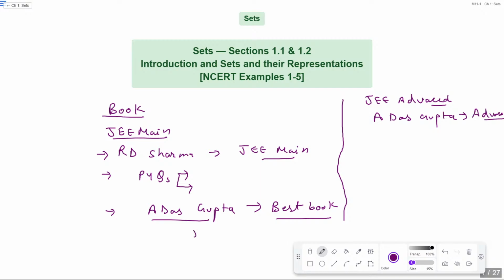There are two different books, one for Mains and one for Advanced. And one famous book for JEE Advanced is Singhal's. Many people use Singhal's for JEE Advanced, because the concepts explained in it are the best, I guess. I also prefer that book.